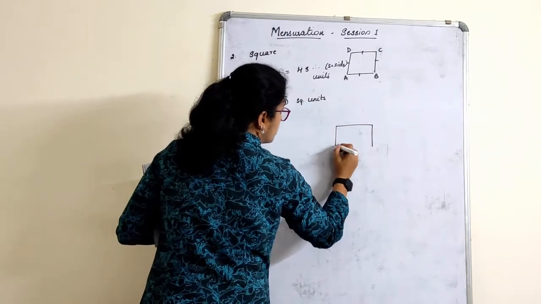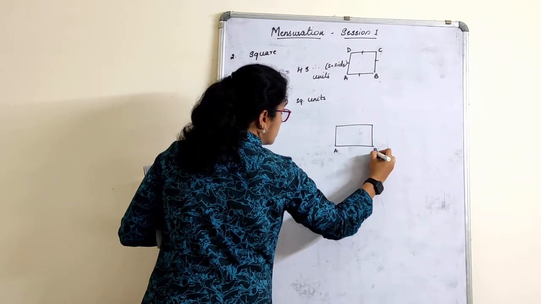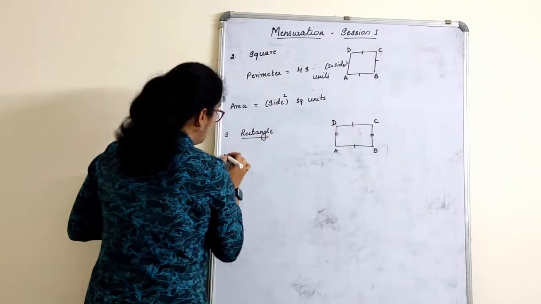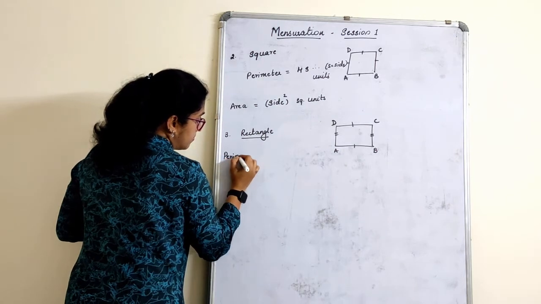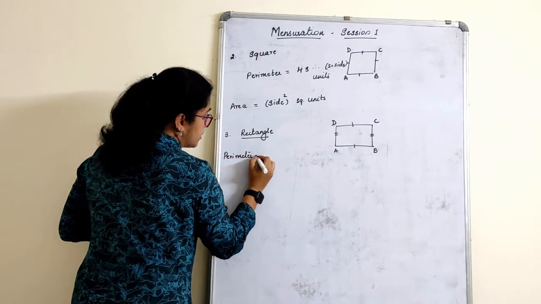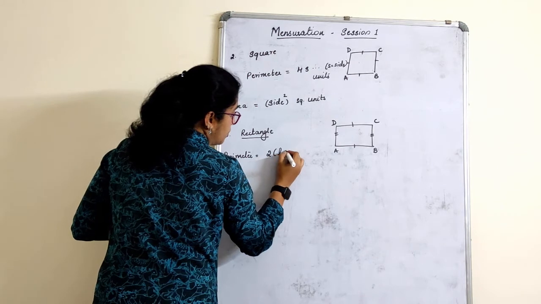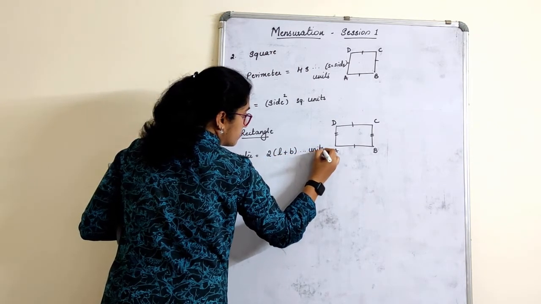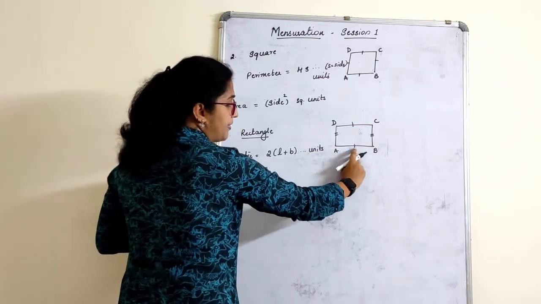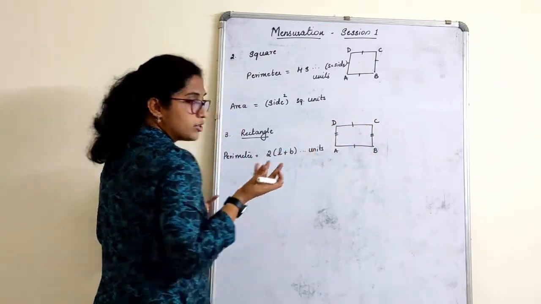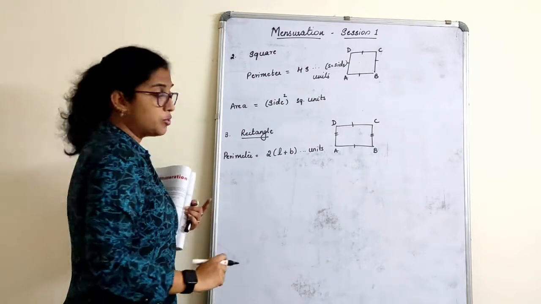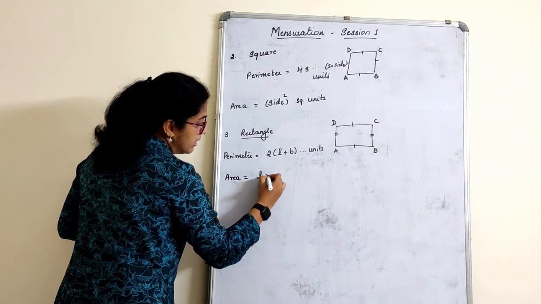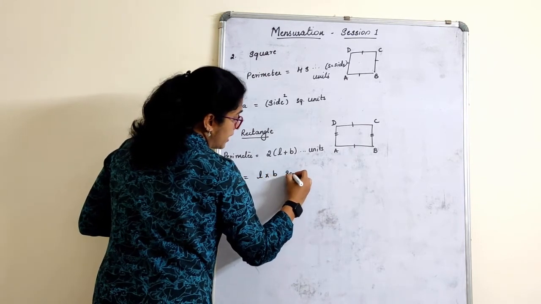So, rectangle, opposite sides are equal. Perimeter is equal to 2 times of length plus breadth units. Because, see, actually if I add 2 times of length and 2 times of breadth, 2L plus 2B also you can write. Area of a rectangle is length into breadth square units.